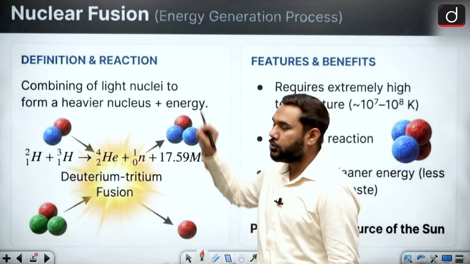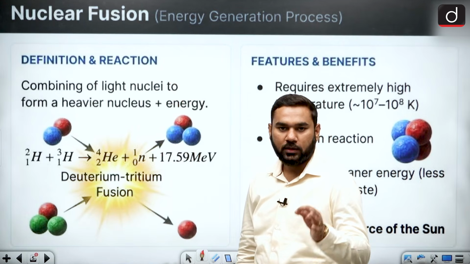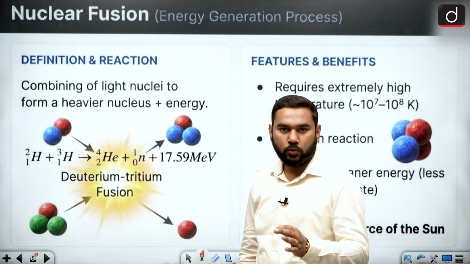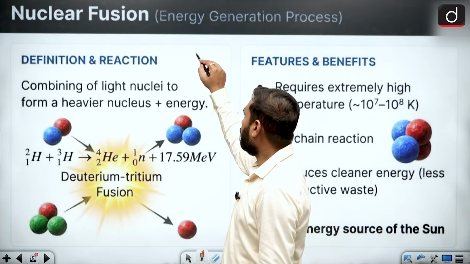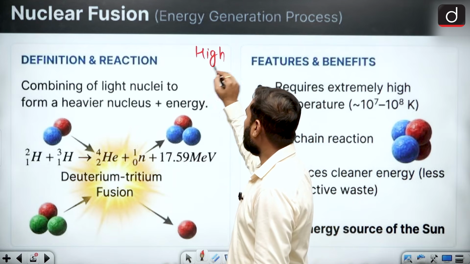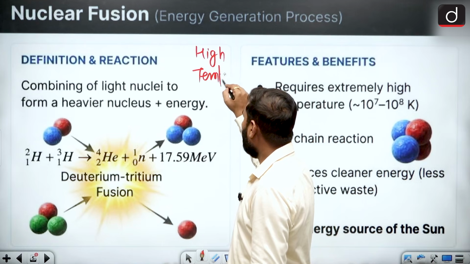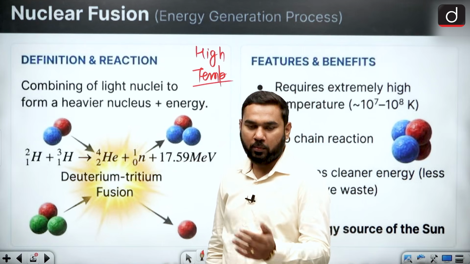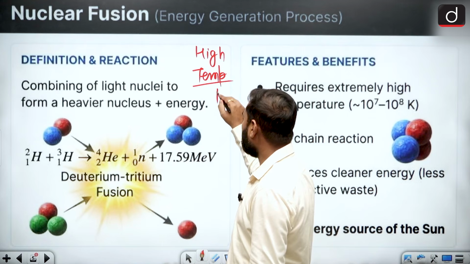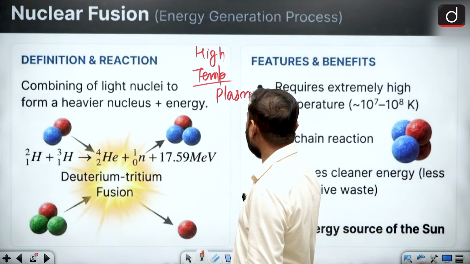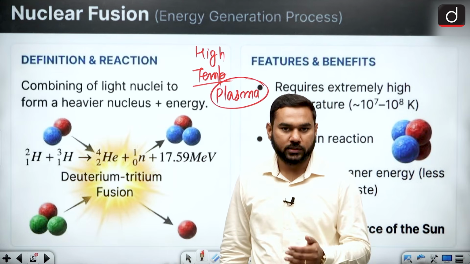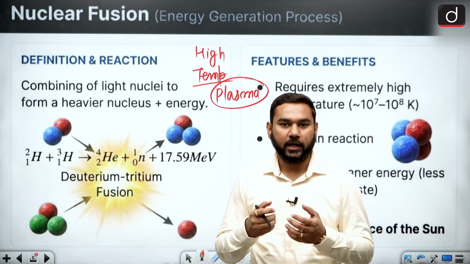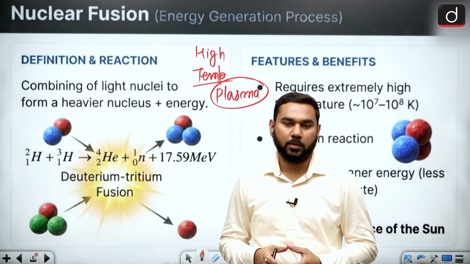In this fusion reaction, we cannot put in neutrons. Instead, the input is our temperature. A very high temperature is given to this kind of reaction, and this is not a normal temperature. It is a temperature where everything can be converted into the plasma state. You know that plasma is the fourth state of matter, where even the atomic structure cannot be present.